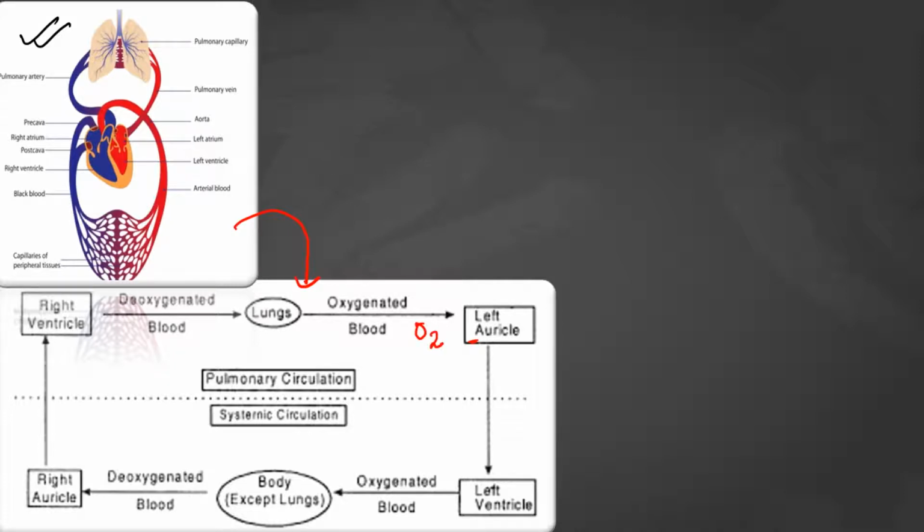अब ऑरिकल के अंदर जब ब्लड आएगा तो ऑरिकल से ब्लड वेंट्रिकल में आएगा। वेंट्रिकल में आने के बाद ऑक्सीजनेटेड ब्लड, एक्सेप्ट लंग्स, डिफरेंट बॉडी में सप्लाई होगा, through the help of aorta. So what is the aorta? We know aorta means it's a major artery in our body. Through the aorta the blood will be supplied to all our body organs except lungs.